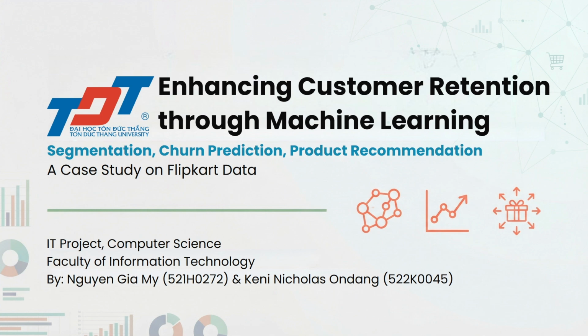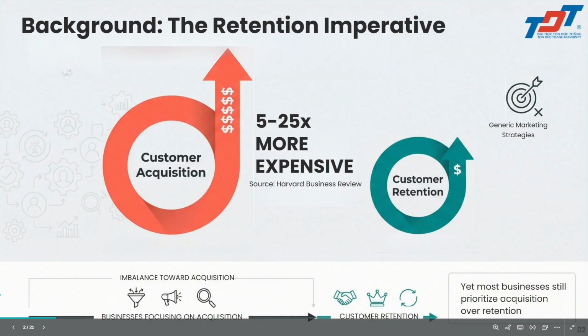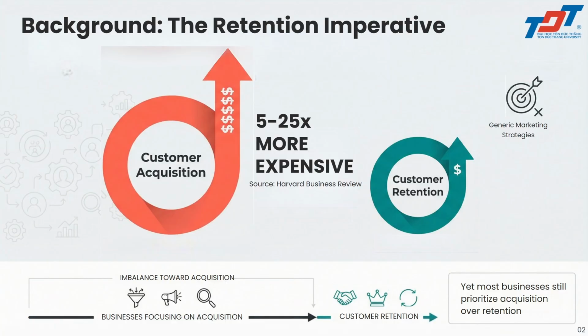Hello everyone. Today we will present our project: enhancing customer orientation through machine learning using customer segmentation, trend prediction, and product recommendation. This project is a case study based on the Flipkart transactional data and the Flipkart product data. Flipkart is one of the Indian e-commerce platforms, and this business holds about 48% market share in the Indian e-commerce industry. Customer orientation is one of the most important metrics in every business.